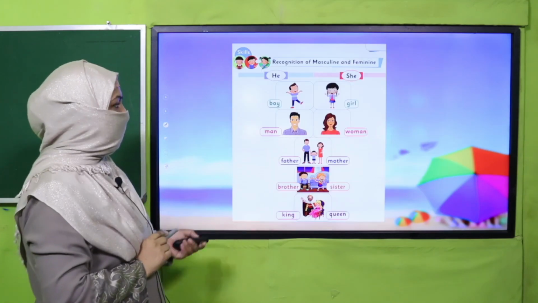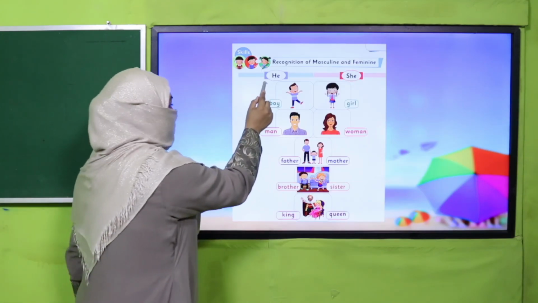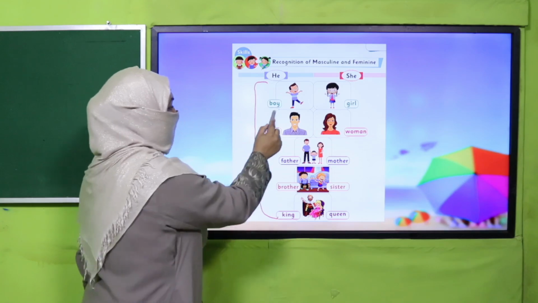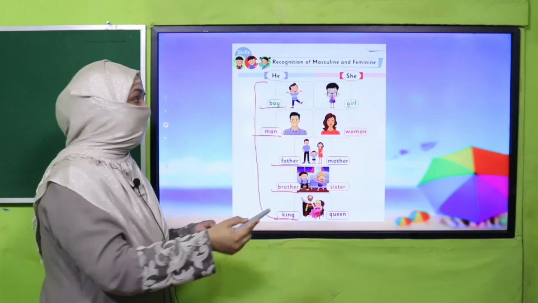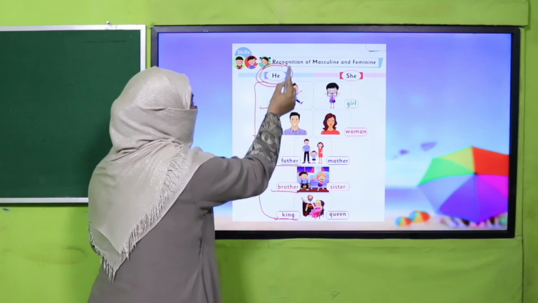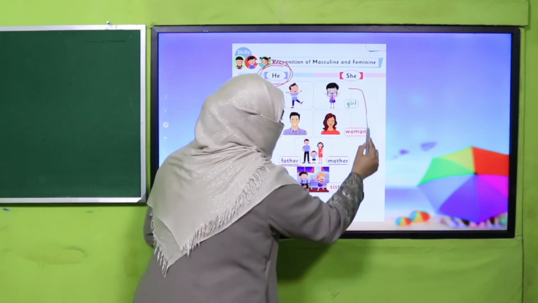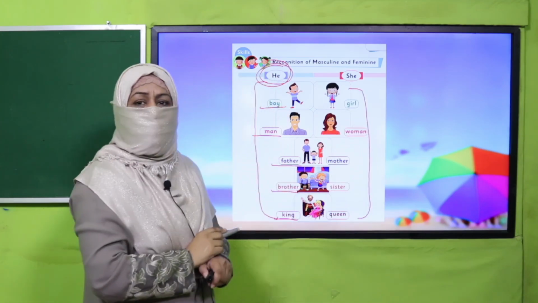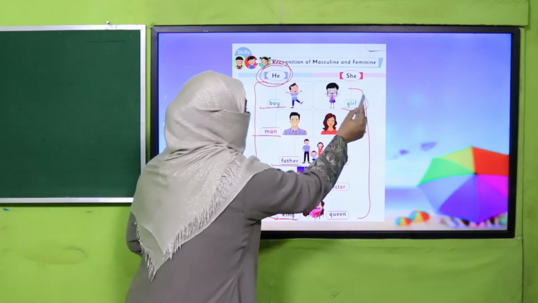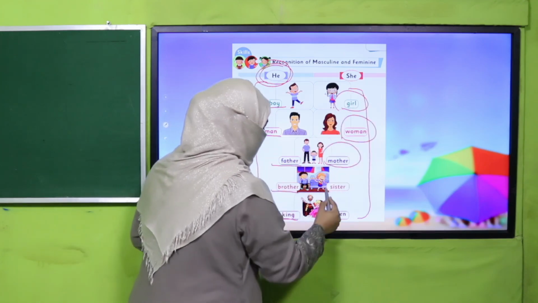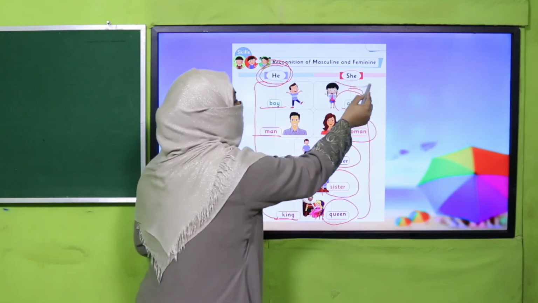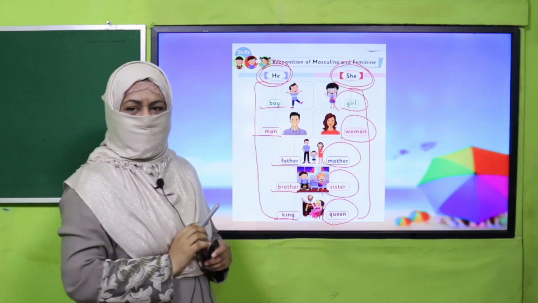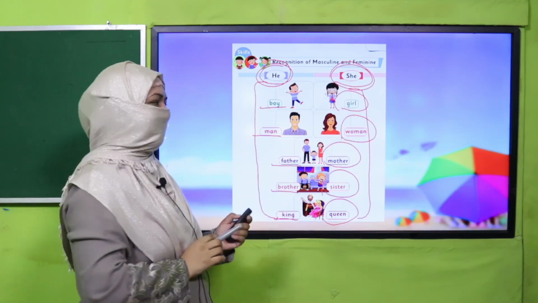Right? So, all the naming words which we use for males, boy, man, father, brother, king, or their own names, we replace with "he." And all the naming words which we use for females, girl, woman, mother, sister, queen, or a girl's own name, we replace with the substitution word "she." Do you understand? All right.